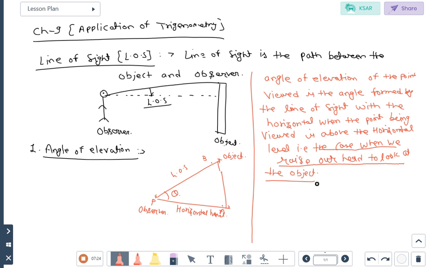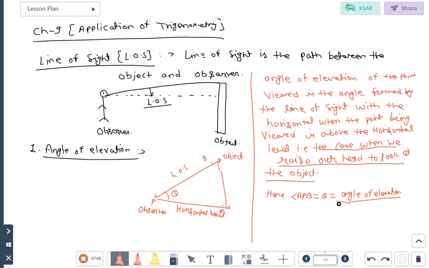So in that case the angle of elevation is forming. So here what is theta? Here angle EPB is theta, that is known as angle of elevation. Understand student? What is the angle of elevation?